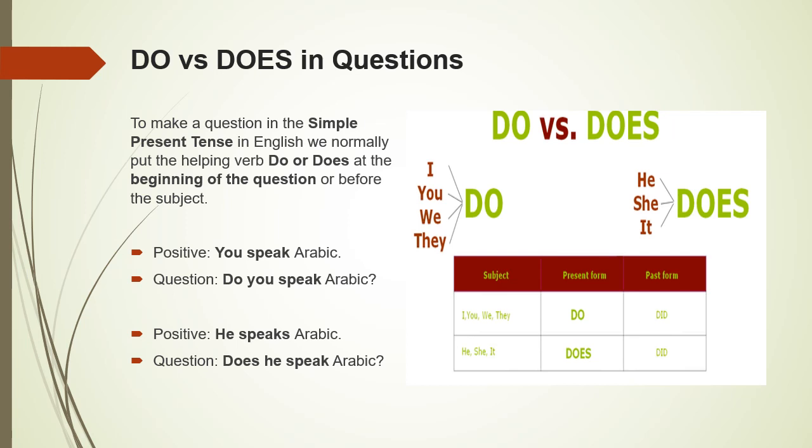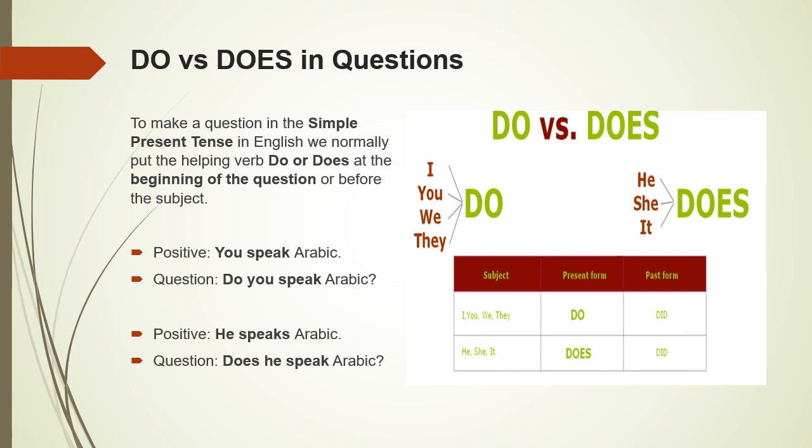For example, the positive sentence or the affirmative sentence, "You speak Arabic," becomes the question "Do you speak Arabic?" where do is placed at the beginning of the question, then the subject you, and then the main verb, which is speak. The main verb is in its base form.